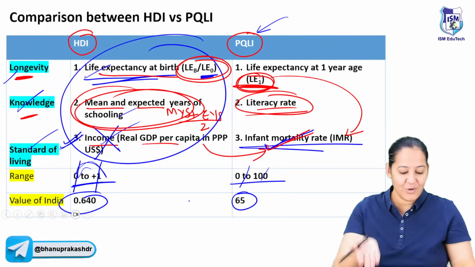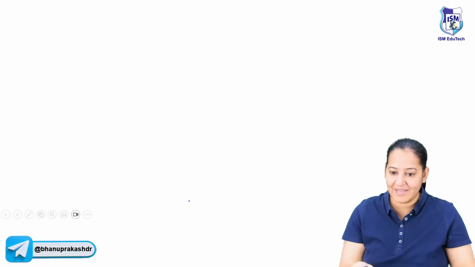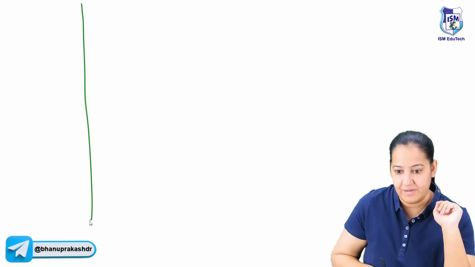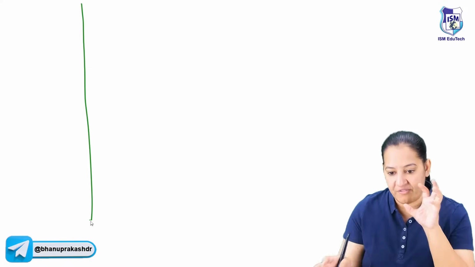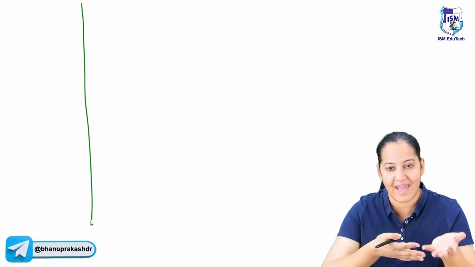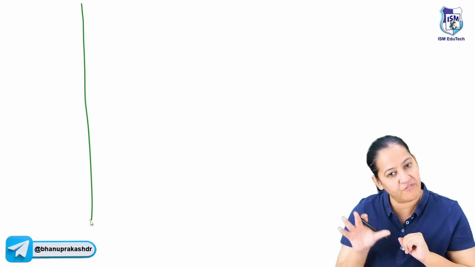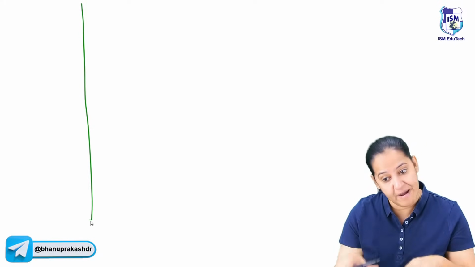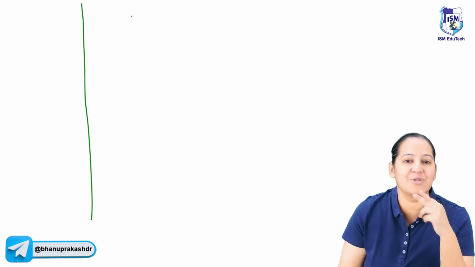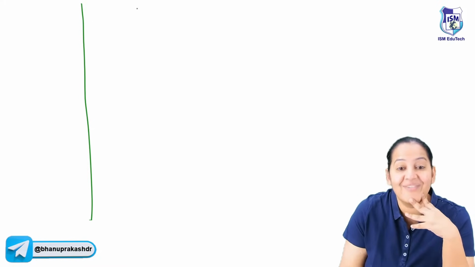So can we revise it together, people? So I taught you two measures to measure the quality of life. Now I want to compare the quality of life in two countries. Country A, country B. Maybe India, US, Japan, any two countries you are taking. You want to compare the quality of life of people here and quality of life of people here. Which people have better quality of life among the two? So there should be a criteria. So I'm using two criteria.